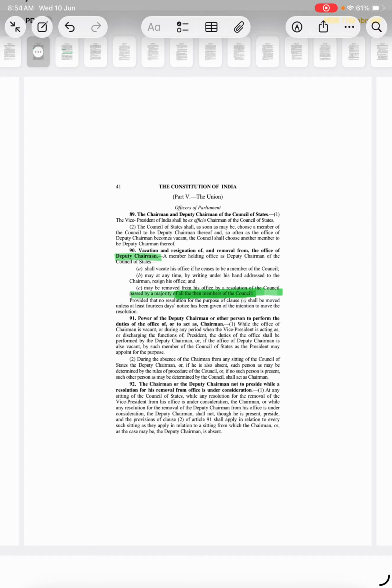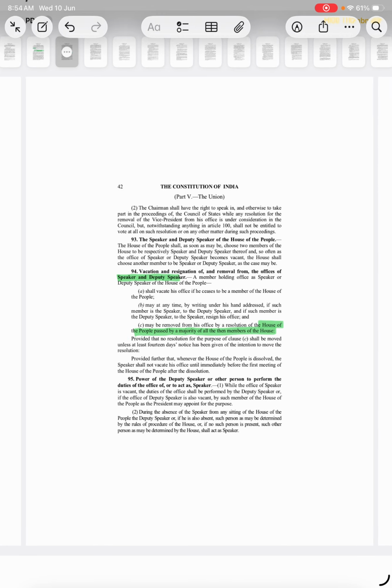Council means Rajya Sabha, then members. How do you remove deputy chairman? By effective majority. One more is 94, that is removal of speaker or deputy speaker. How will you remove? Your resolution must be passed. Resolution means decision, decision of the House of People passed by a majority of all the then members of the House.